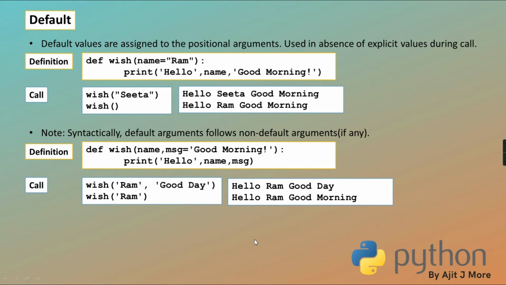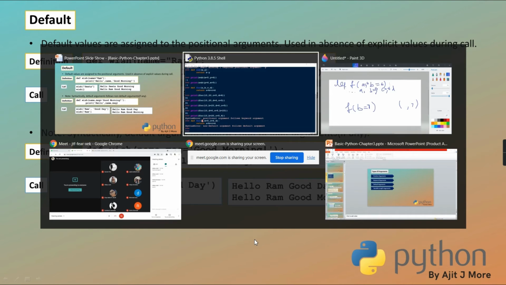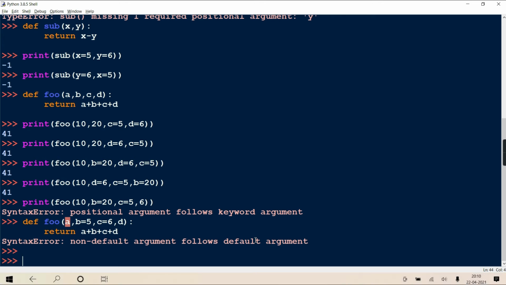Okay? So I hope that is clear to you guys. Just one simple example. You people get a lot disconnected.